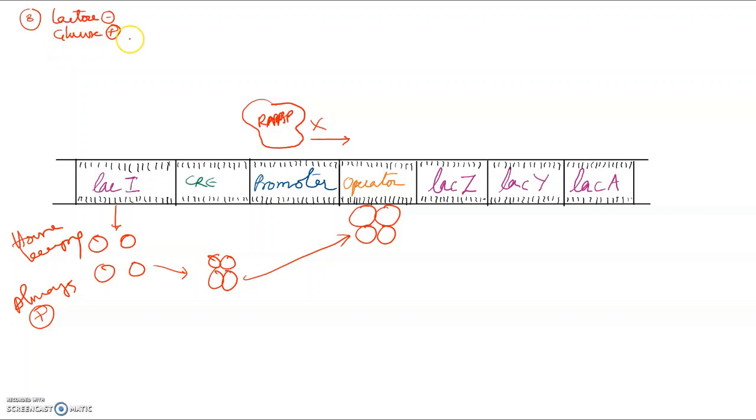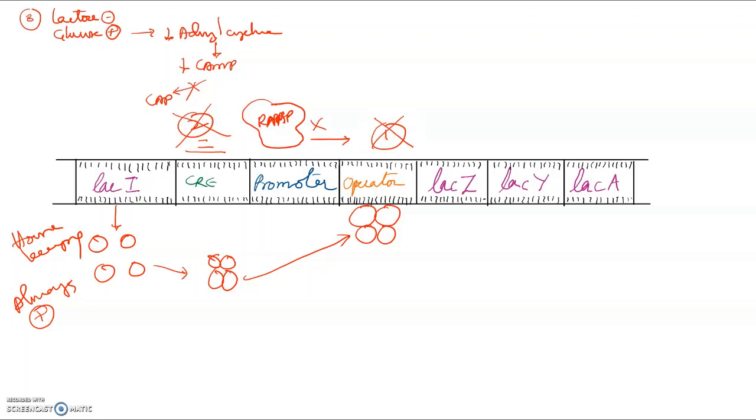And because glucose is present in the medium, what will happen? The adenylyl cyclase levels are low. That means low cAMP levels. That means there is no binding with CAP. When there is no binding with CAP, there is no recruitment of RNA polymerase. So the first requirement and the second requirement both are not happening here.